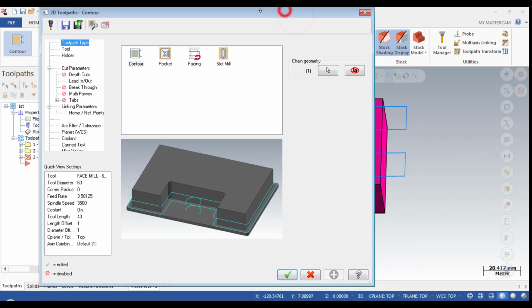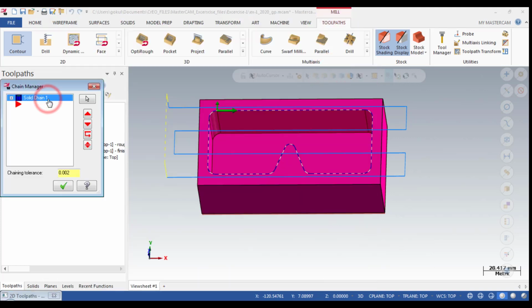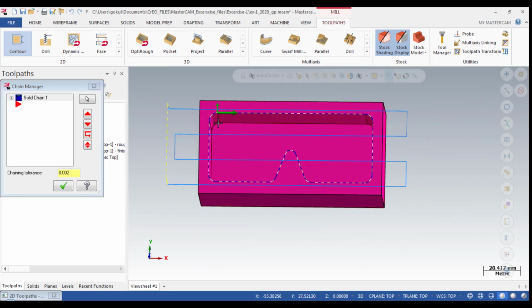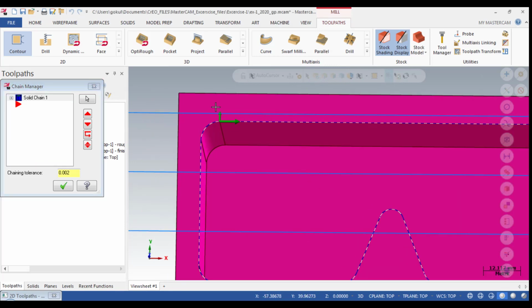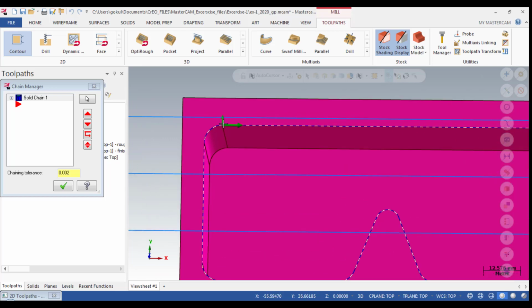To ensure whether the toolpath generation will be inside or outside of that component, from toolpath type you select contour, and once again to ensure the chain geometry, select that arrow. You have to select this solid chain, the green color arrow, which shows where the toolpath will be generated.